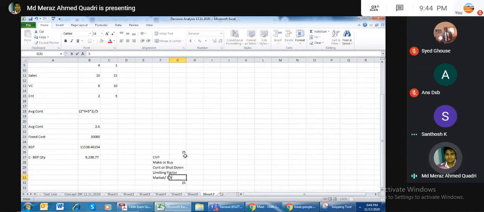So from there they can ask a maximum of 3 questions. In limiting factor they can ask 2 to 3 questions. In shut down they can ask 2 to 3 questions. In make or buy they can ask 3 questions. Here they can ask around 5 questions because there are many things there. I don't know whether we reach or not, so they can increase one more question here, one more question here.